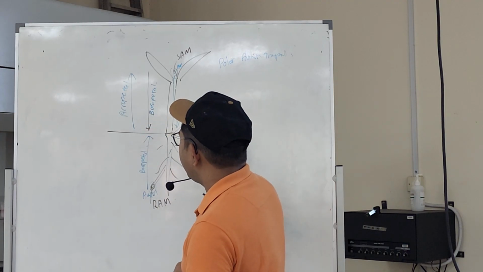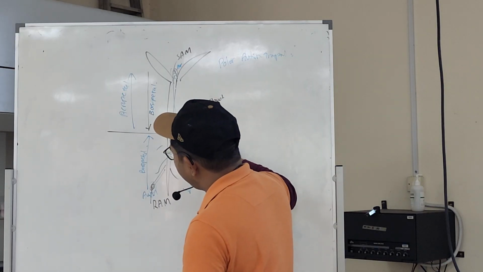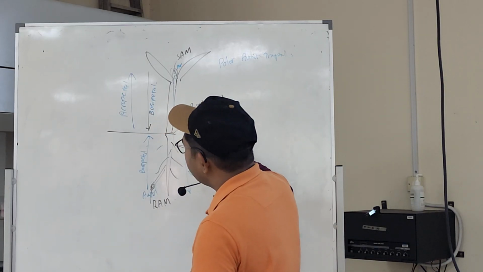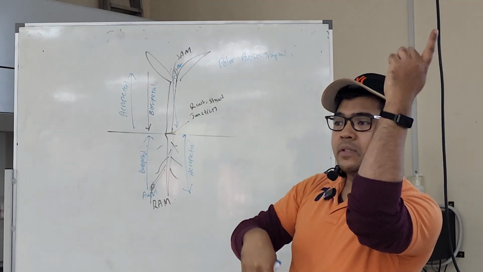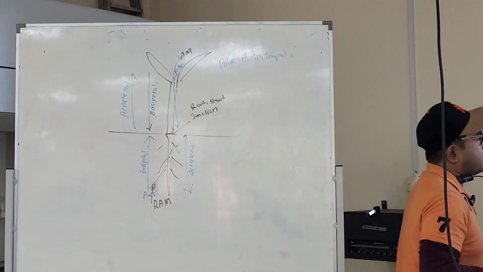And whatever is coming from here to the meristem is called acropetal. You see, it's inverse. Okay, so don't get it wrong.